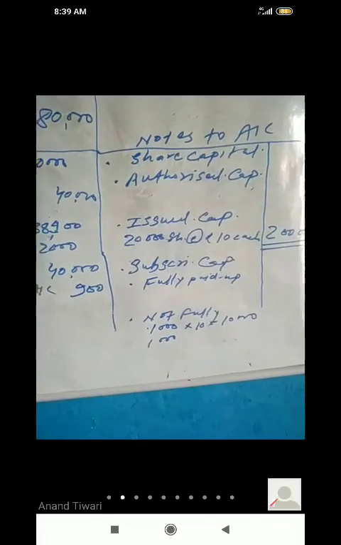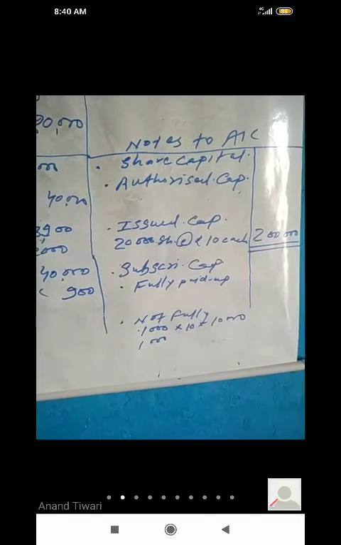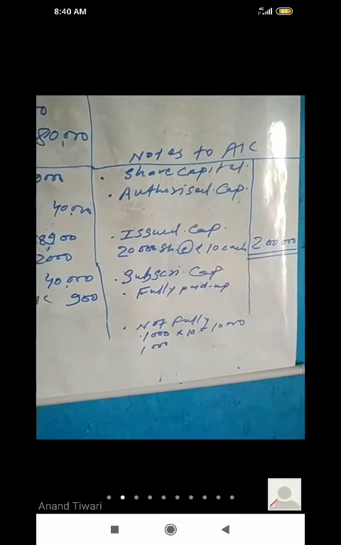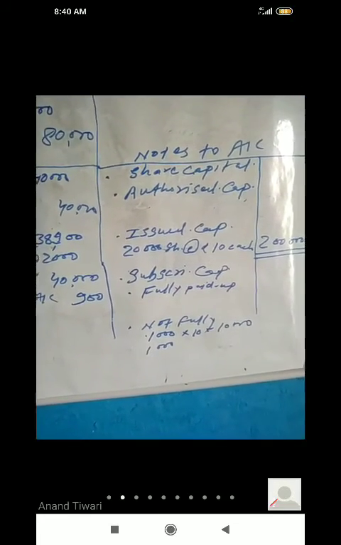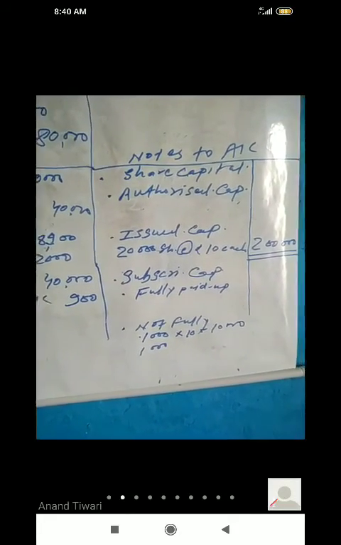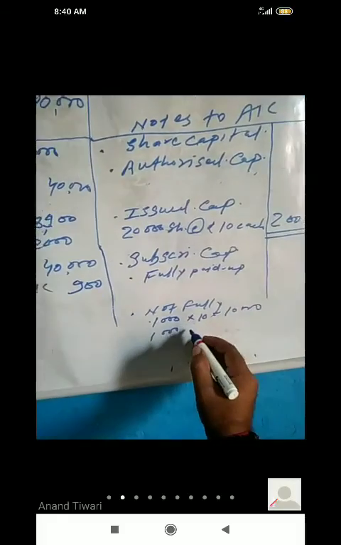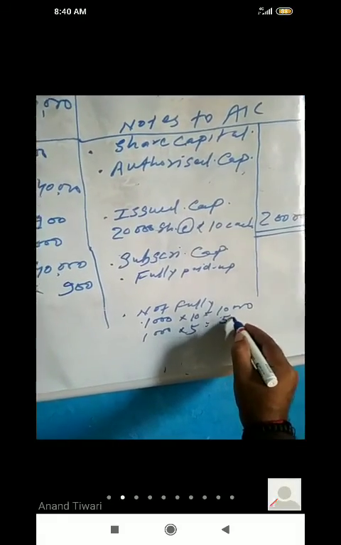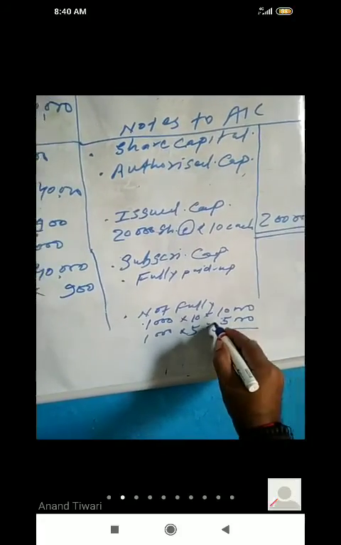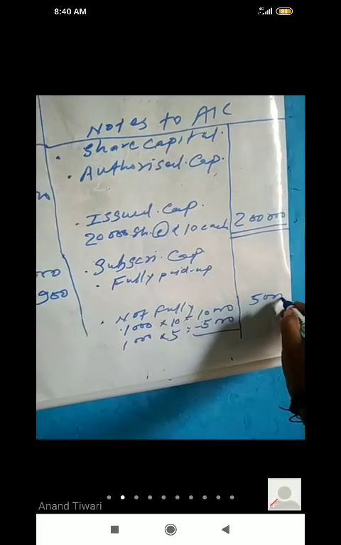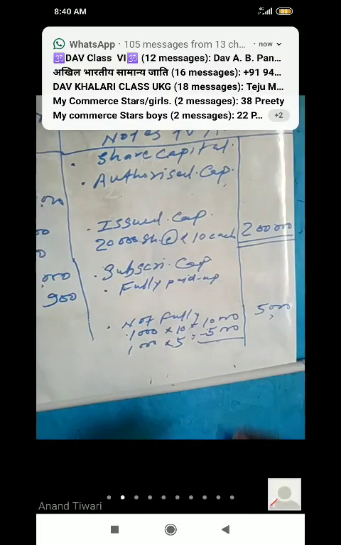How much? 2 on first call and 3 on final call. It will be rupees 5. It means this will be 5,000. Now